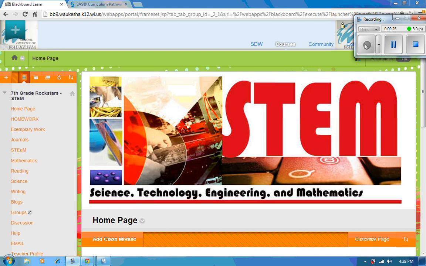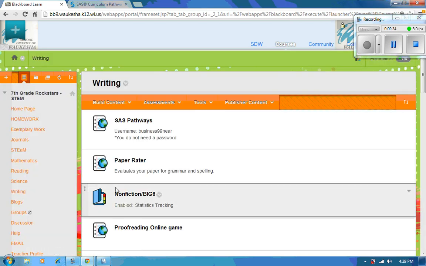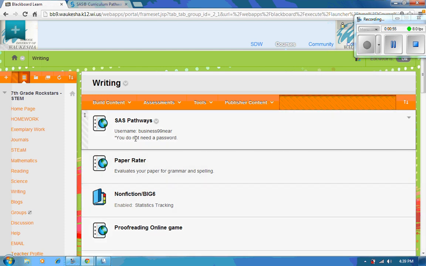The first thing you need to do is get on Blackboard to the home page, and then go ahead and go to writing. And at the top of the writing section is a link to what's called SAS Pathways. And it's a great site for any resources, but today we're really going to focus on our writing. You'll notice that once you get to SAS Pathways that you are going to need a username. You do not need a password unless you're a teacher, so that's great that you only need the username.